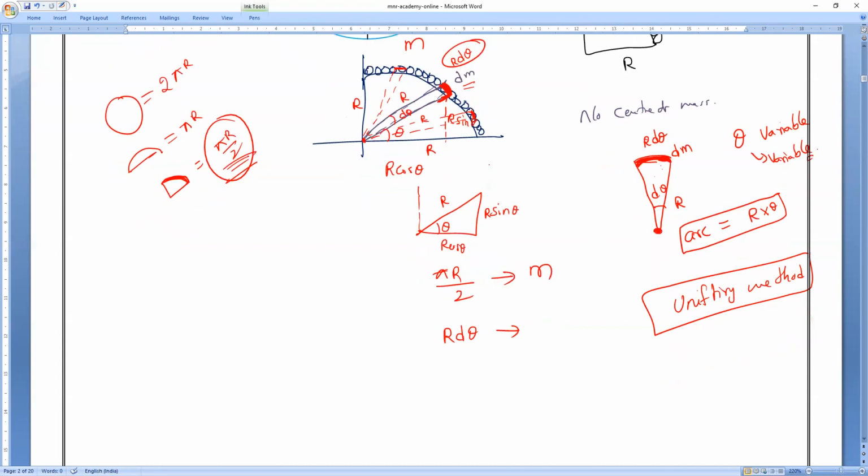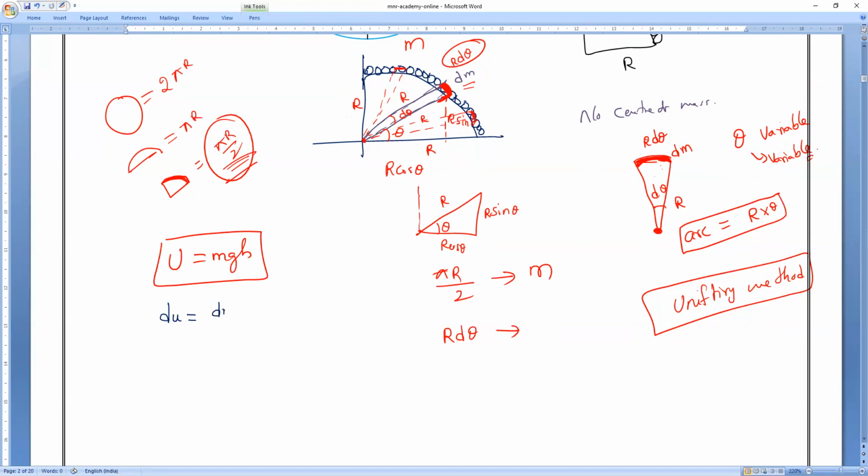Constant or varies? Varies. Then from this part, can you tell me what is that? The very small. So basically we all know that U is equal to mgh. Now that is for the total system. Now for a very small part, what is the potential energy? Very small. So dU is equal to what?